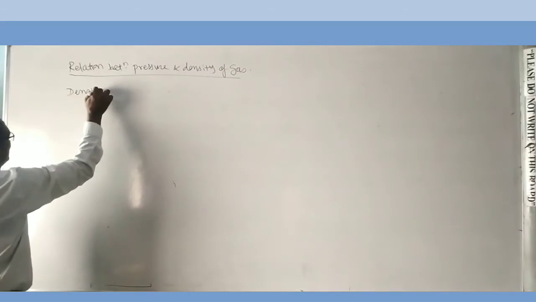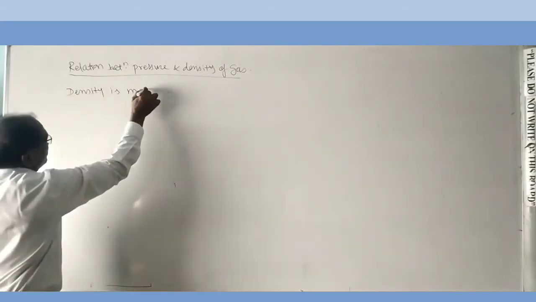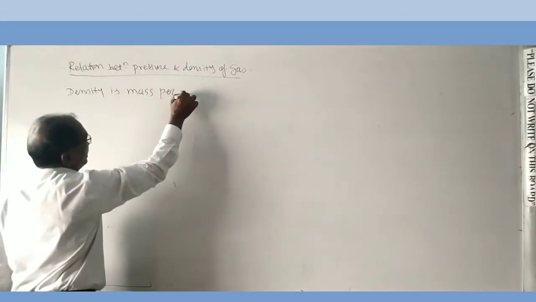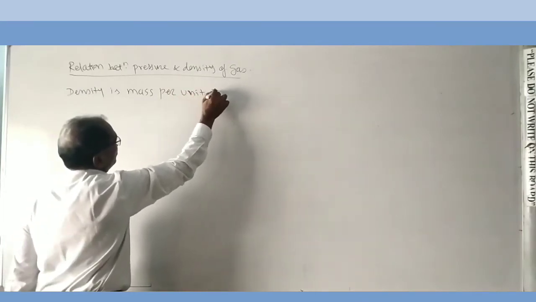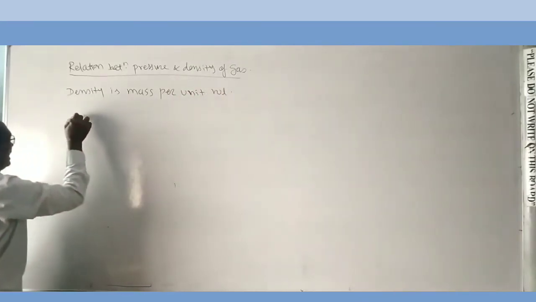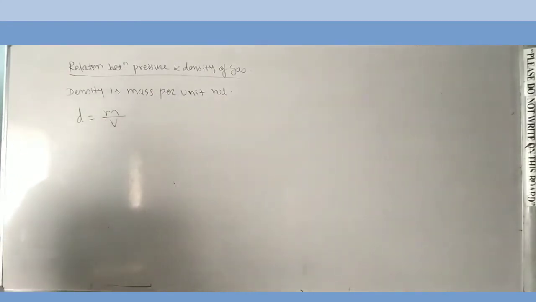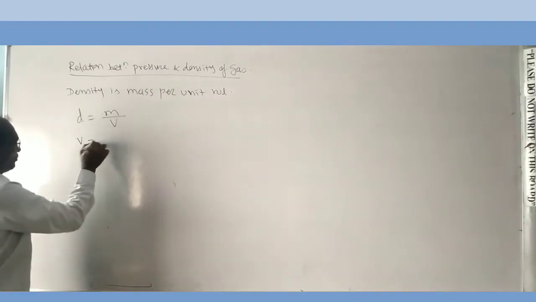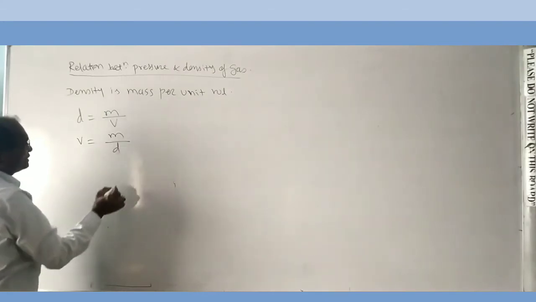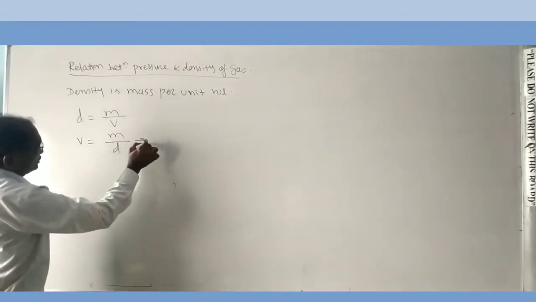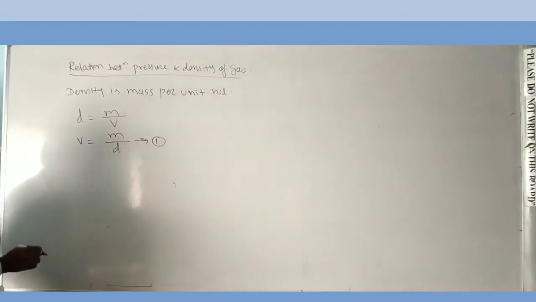Here we know that density is mass per unit volume. That is, D is equal to M upon V, or V is equal to M upon D. This is equation first.